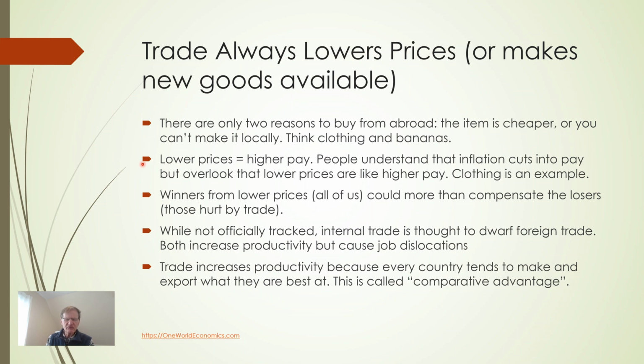The clothing workers found new jobs, but some of them may have lost income. The benefits from lower prices, that $2,200 over all households, could pay for losses many times over. Winners from lower prices, all of us, could more than compensate the losers, those hurt by trade.